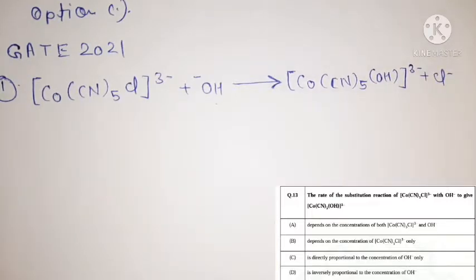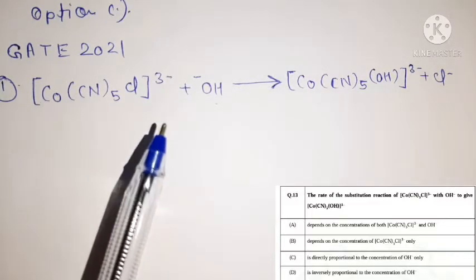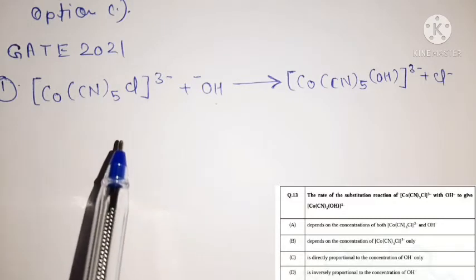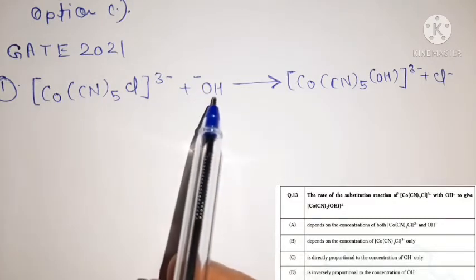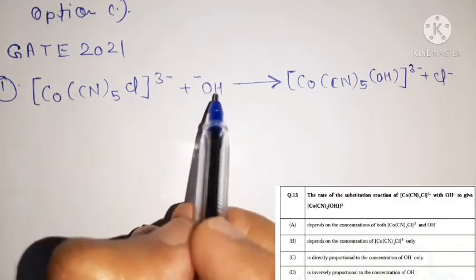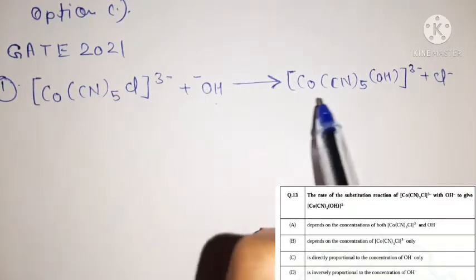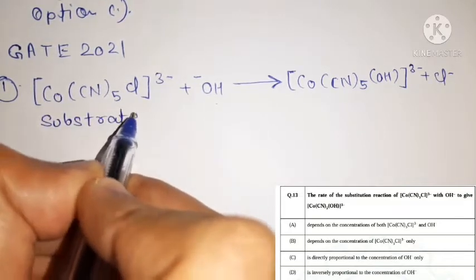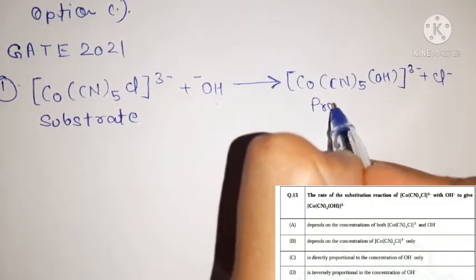So friends, this reaction is nothing but a simple example of a substitution reaction. Here substitution is done by OH minus of the Cl minus ion, and this product is obtained. So this is a substrate and this is a product.